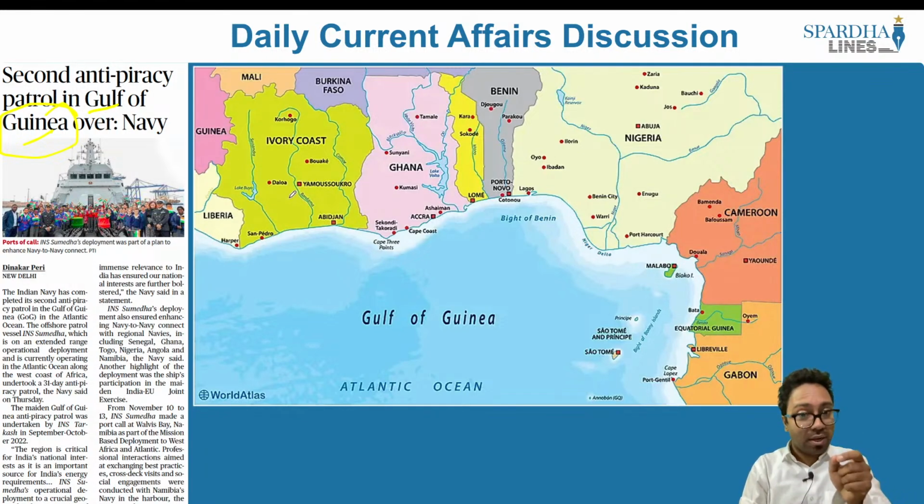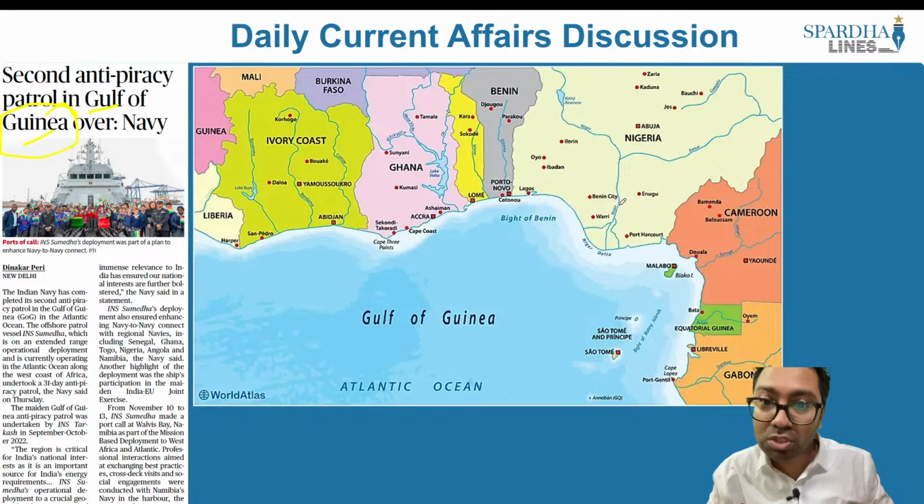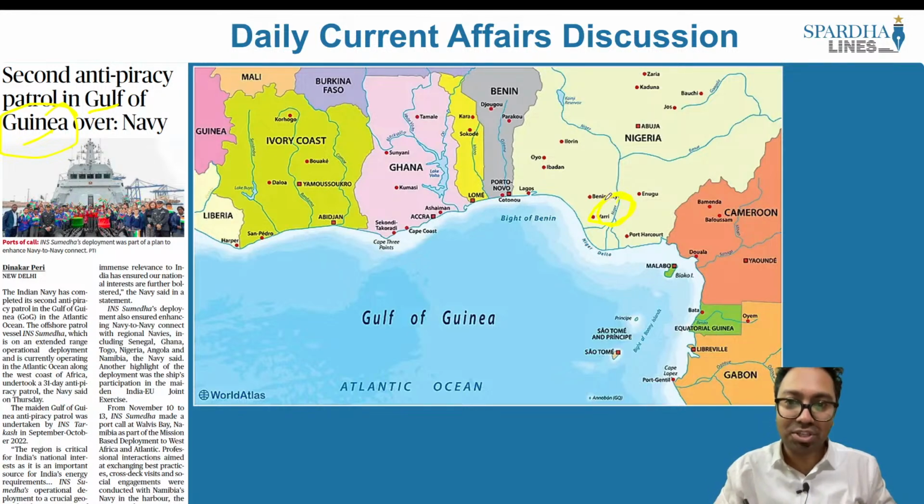So it is very important for us to know which are the countries in and around it, where it is present and what is the significance of it. When we look into the rivers that flow and drain into the Gulf of Guinea, what we have is the Niger River. So where is the Niger River? It is at this particular point. So the Niger River drains into the Gulf of Guinea.